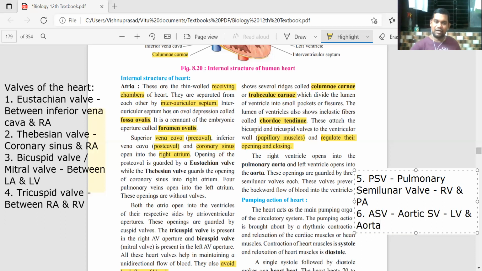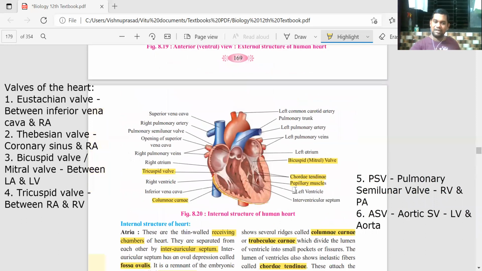So how many valves in the heart you have studied? 6 valves. Eustachian, Thebesian, bicuspid, tricuspid, pulmonary semilunar, and aortic semilunar. Here the word is semilunar. Semilunar का मतलब क्या है? Semi means half. Lunar means moon. तो ये semilunar valve है.